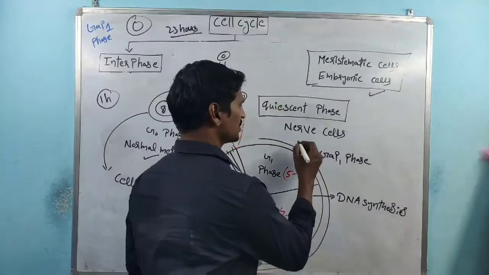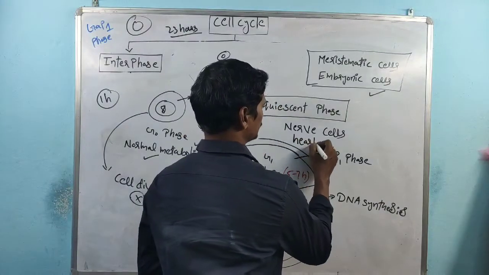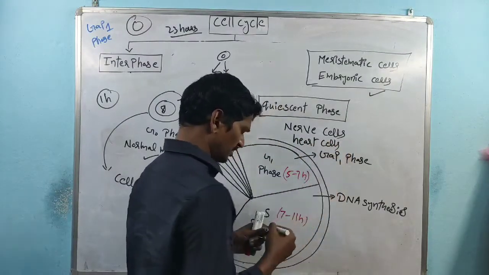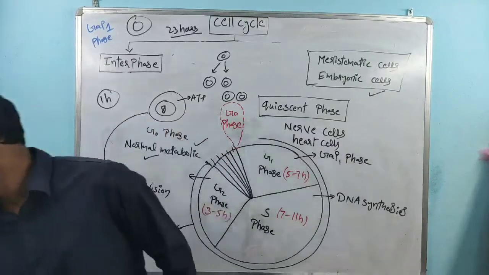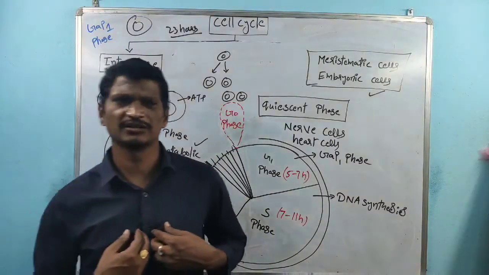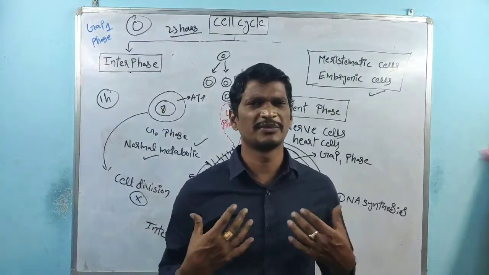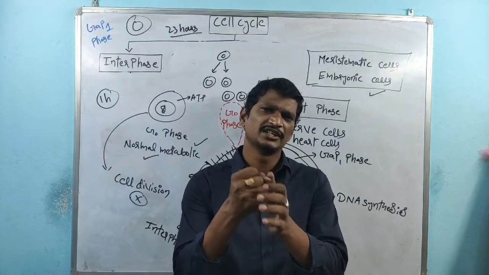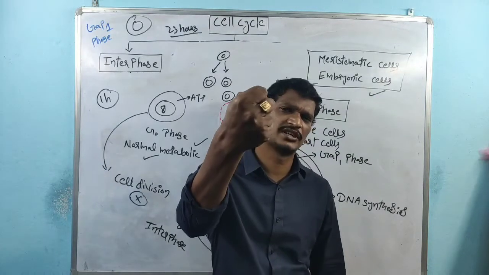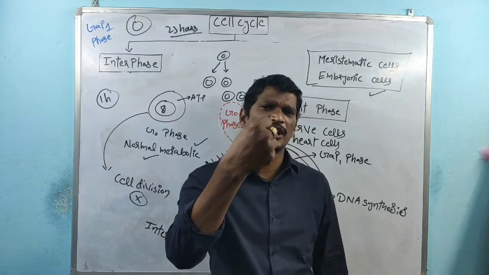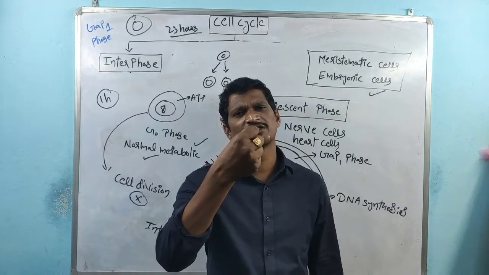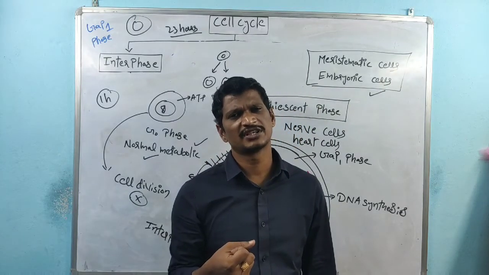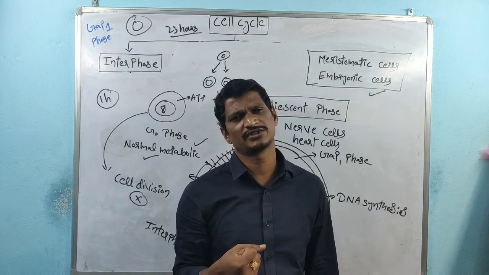And one more best example is the heart cells. We know about the heart structure, right? Inside the rib cage there is the heart, about the size of our fist. The heart is always involved in contraction and relaxation. I said heart cells enter the G0 phase.